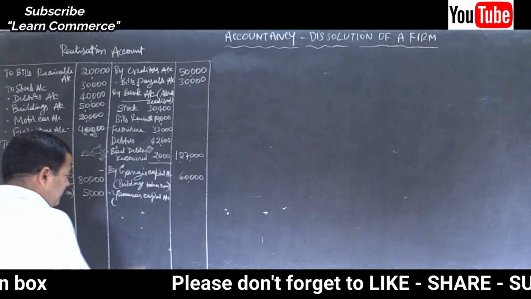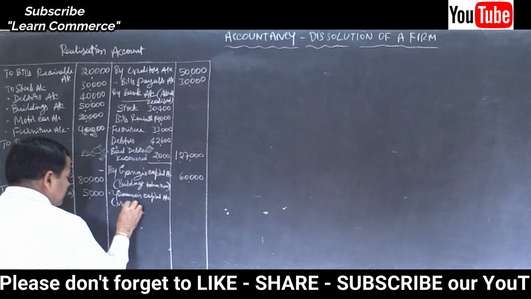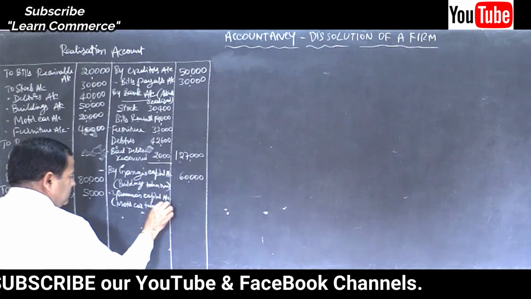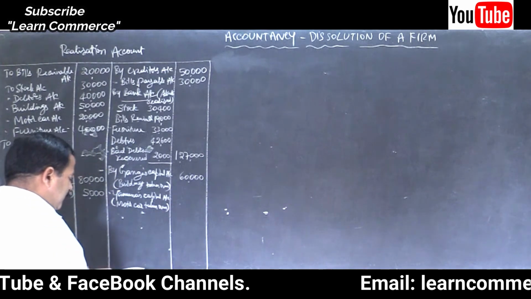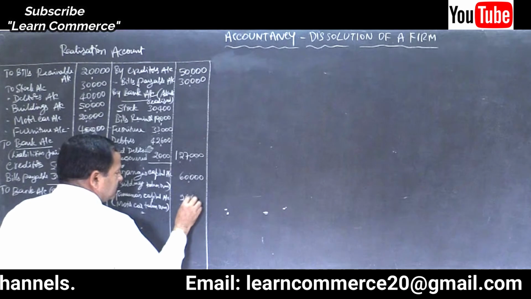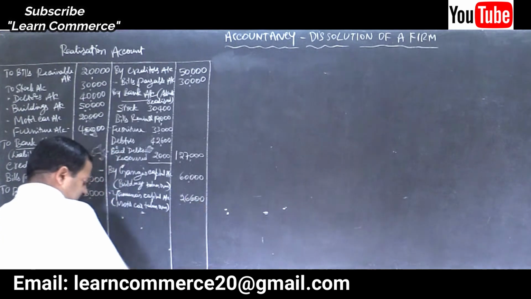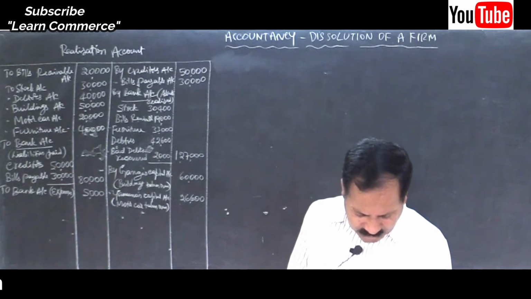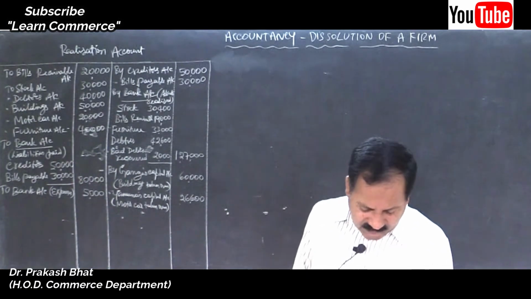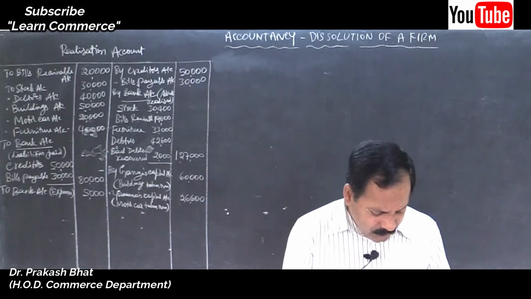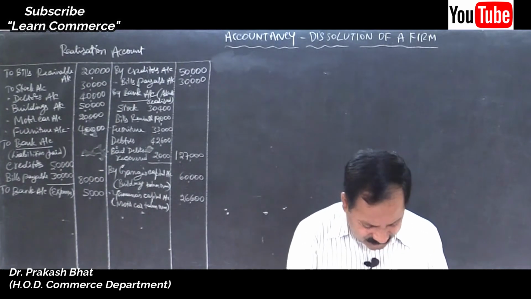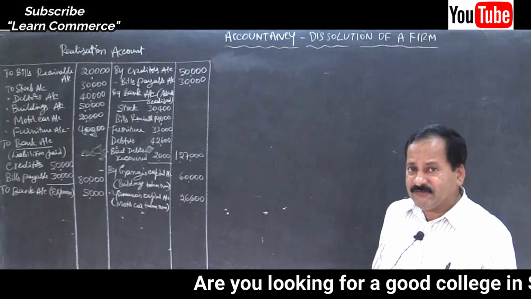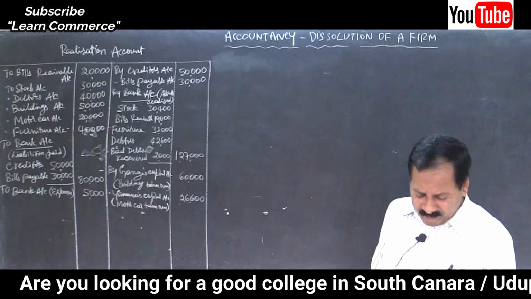Motor car taken over. How much is it? 26,600, right? Then that's all, no other interest. Your realization account is done. Close it. Find out the difference, isn't it? Which side is greater? Credit side is greater. That is a profit on realization.